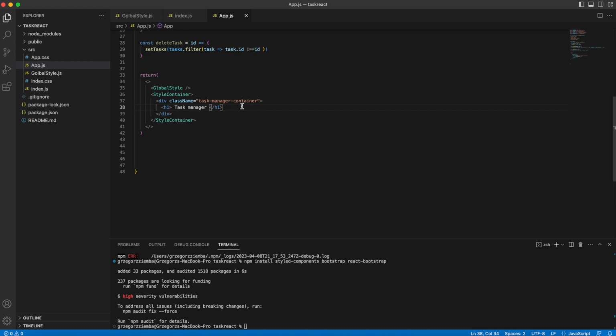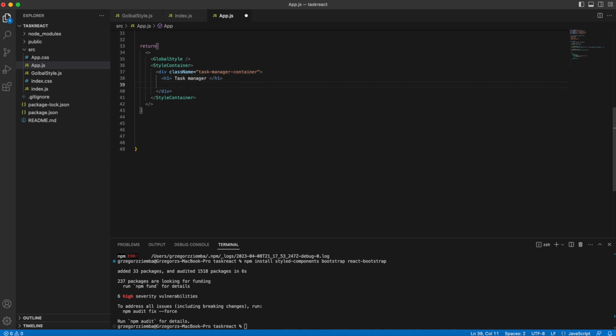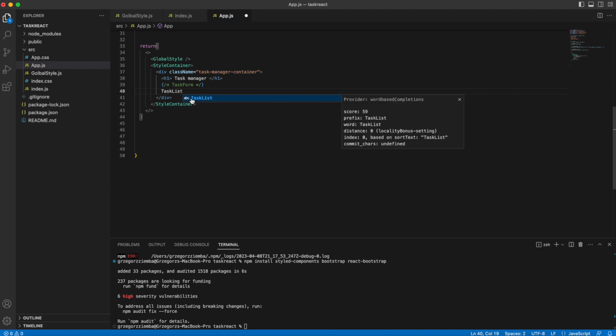It will be our application that will be running over here, and the next things, we'll be commenting that: task form will be the next thing, and the last thing will be task list, but we'll make it work later on.